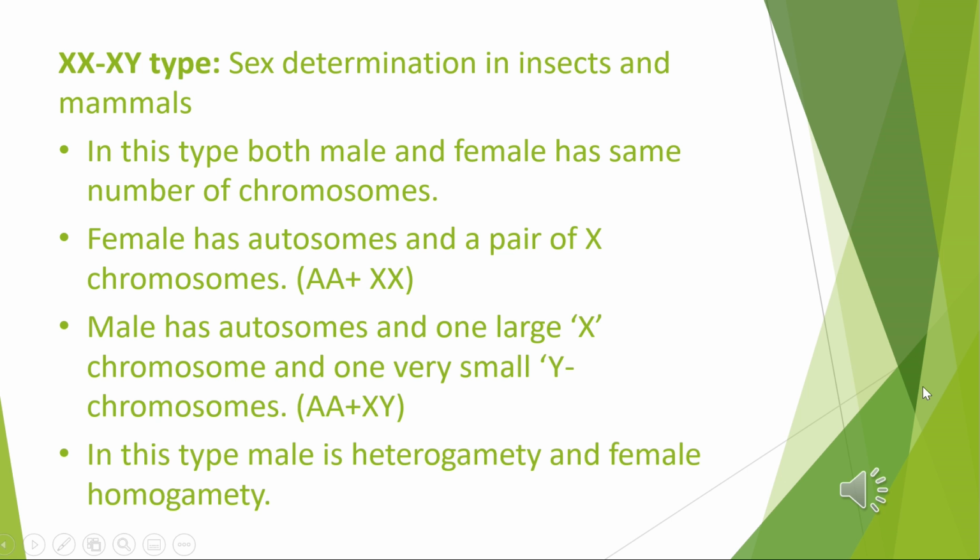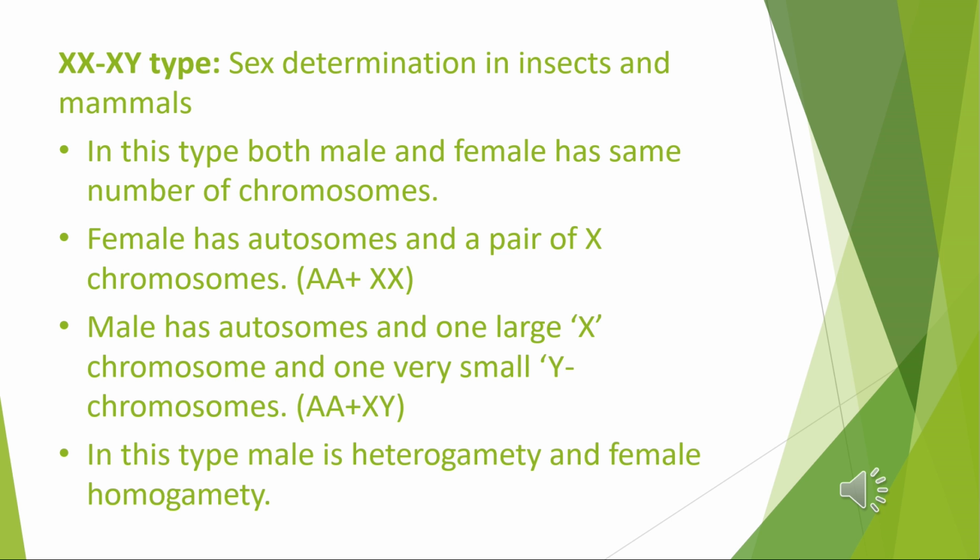This is the XX and XY type of sex determination: XX female, XY male. It occurs in most insects including the fruit fly Drosophila melanogaster, and in mammals including human beings. The female possesses two homomorphic, isomorphic sex chromosomes named XX, and the male contains two heteromorphic sex chromosomes XY.